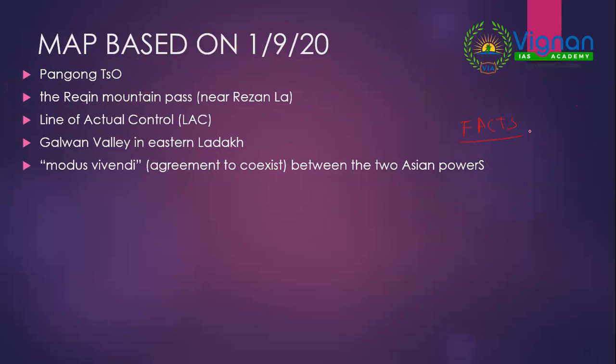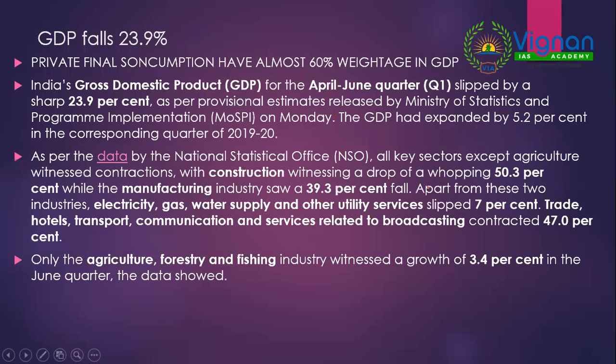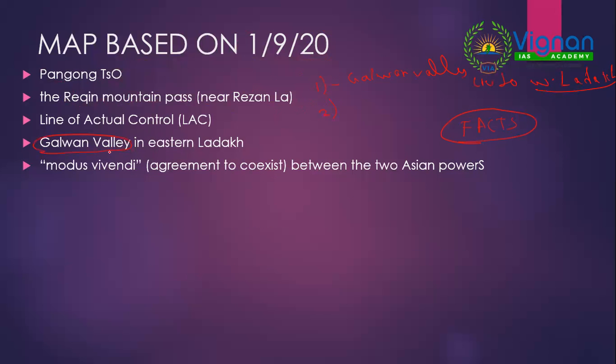But if you observe the previous questions of UPSC, they will be giving statements in the form of two questions. For example, if they have to frame a question on Galwan Valley, somewhere in statements they will say that Galwan Valley lies to the west of Ladakh. Simple question, just to confuse you. But you should remember that Galwan Valley will be in eastern Ladakh. So this is the edge you get by referring to the map soon after you see the paper.